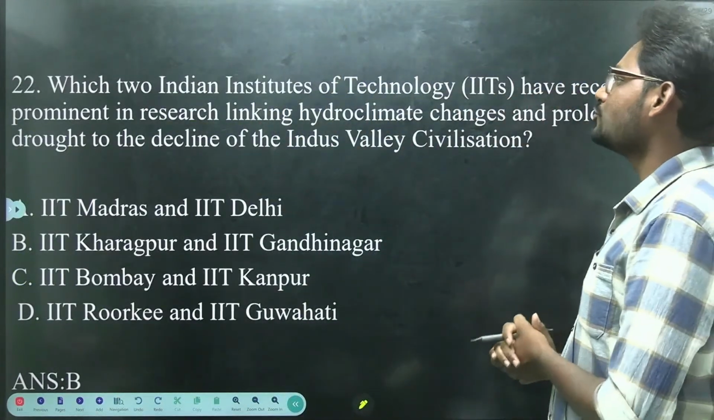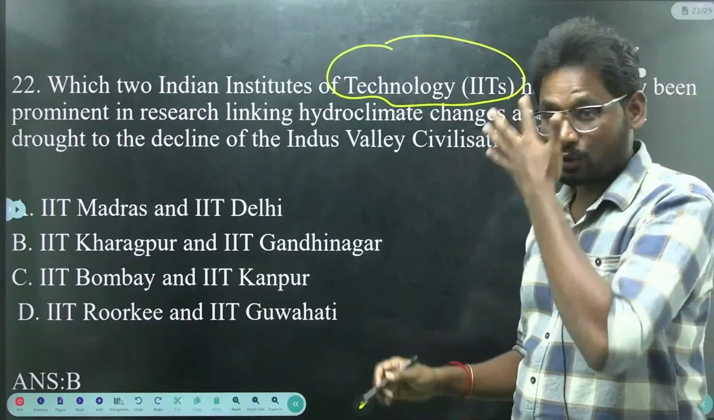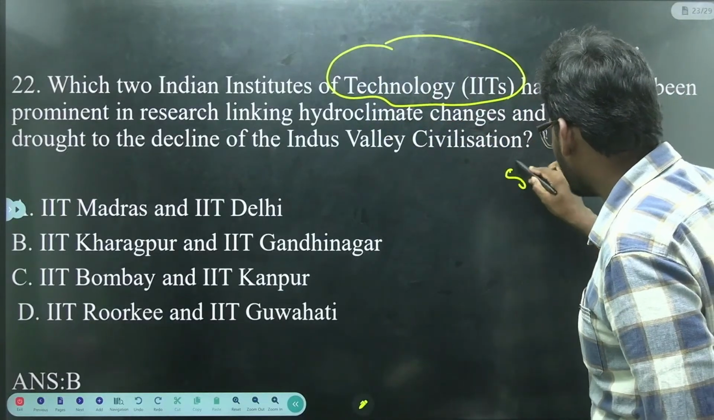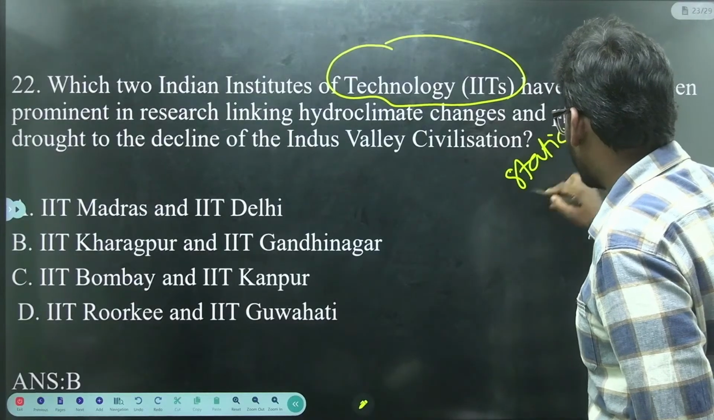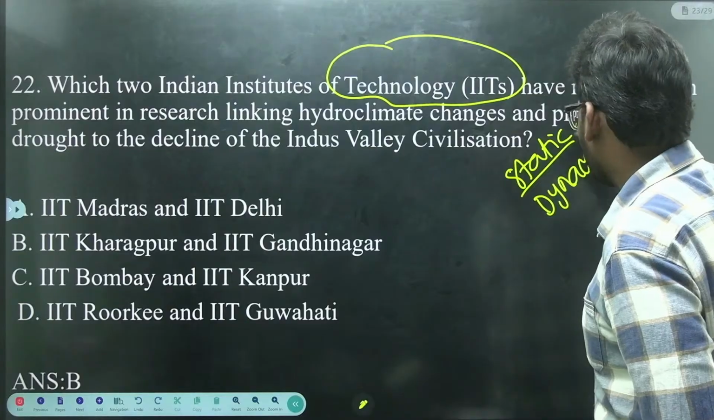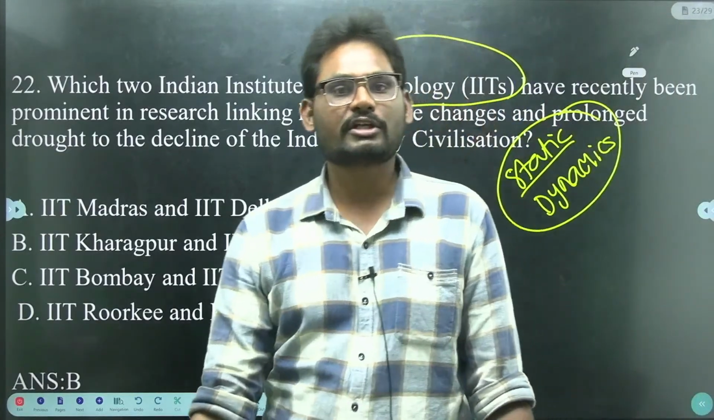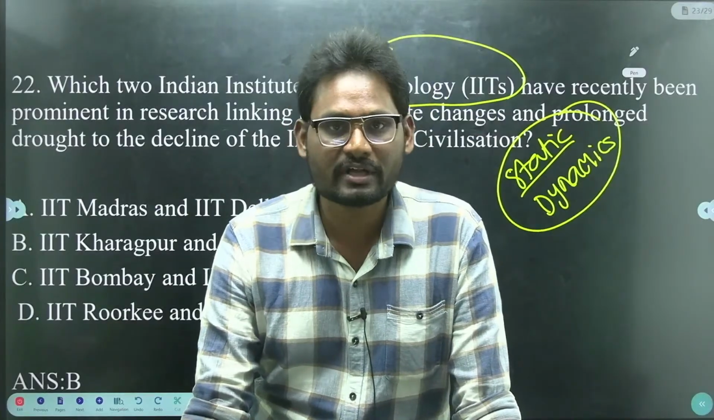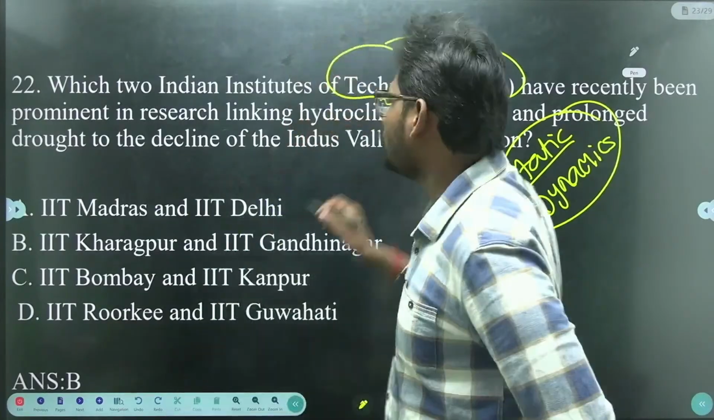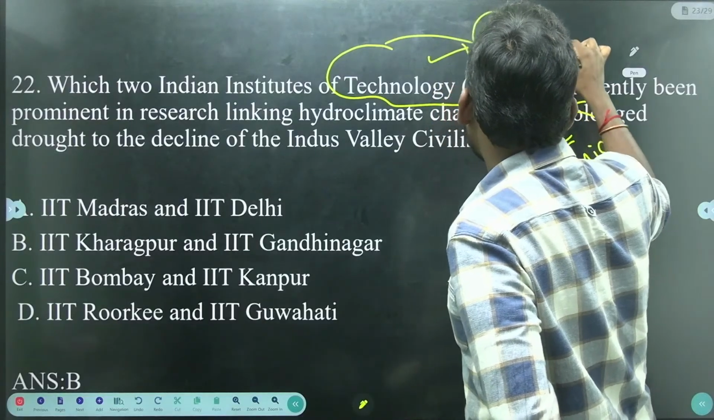Next we have the 22nd question. Which two Indian Institutes of Technology? In the beginning of our discussion, I told you that history is a static subject, but it also includes dynamics. We have many theories with respect to the decline of the Indus Valley civilization, but the truth is not yet known.